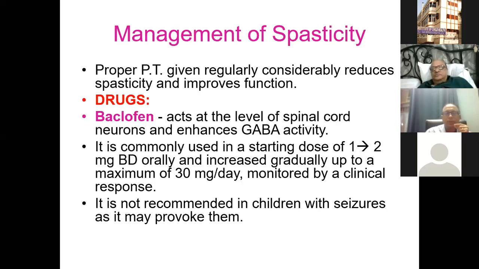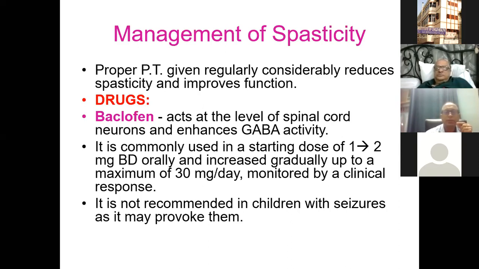Now coming to another important aspect, which is management of spasticity. And of course, this has to be done with the physiotherapy that is regularly going on. What a clinician can do is try and help the process by giving some medications. The most common medication we use is baclofen. Now this acts at the level of the spinal cord neurons and enhances GABA activity.